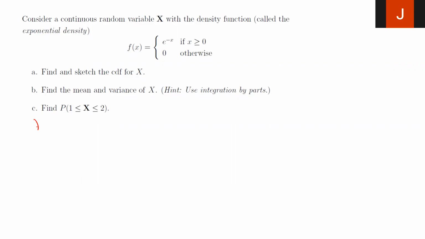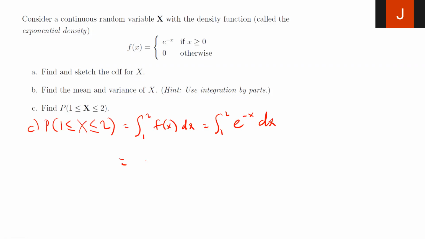I want the probability that x is between 1 and 2. So this is just a straight application of the integral. So my limits of integration is 1 to 2, and my function is f of x dx, right? So it's the integral from 1 to 2 of e to the negative x dx, right here.